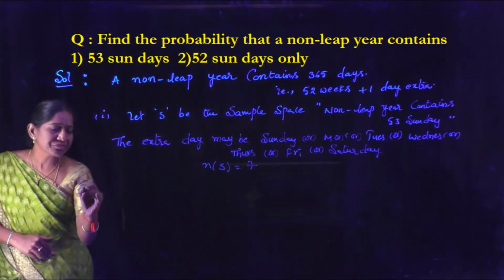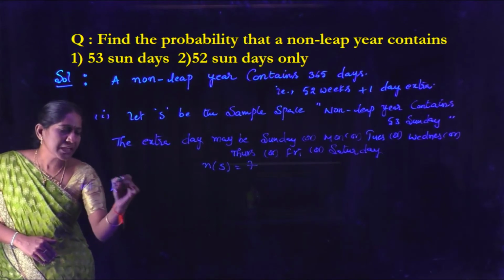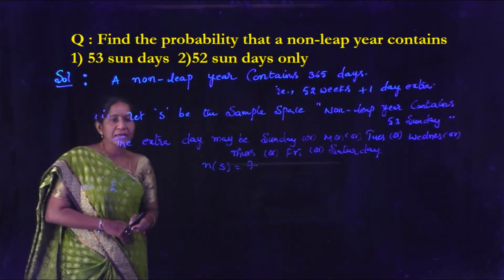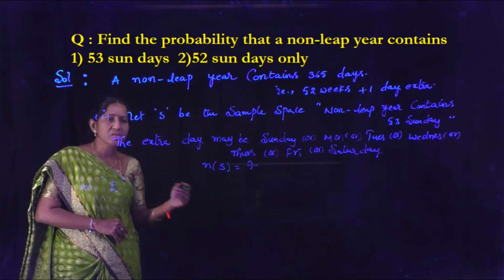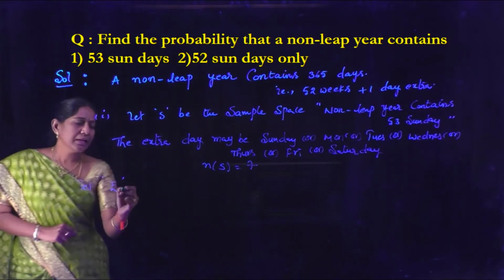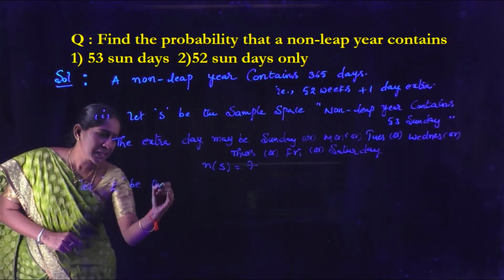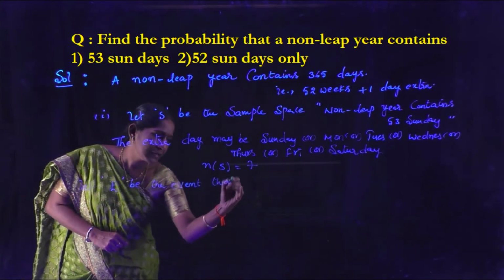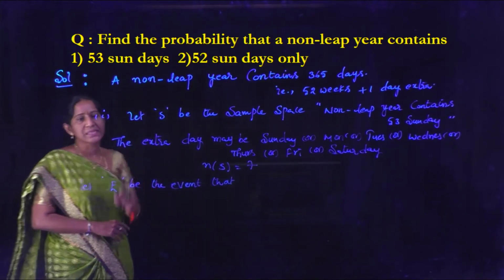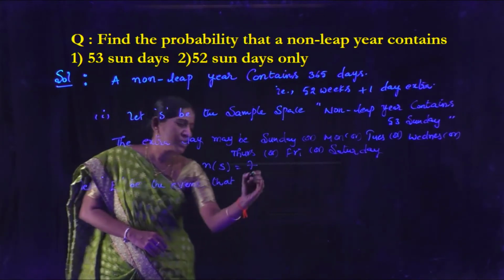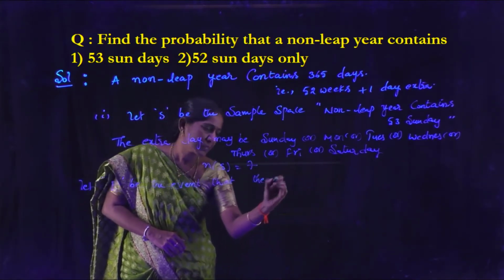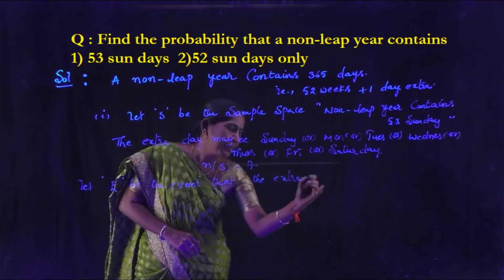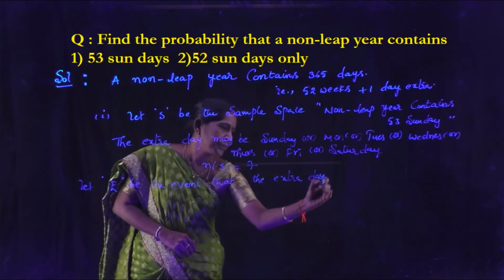Now, we have to find the probability that a non-leap year contains 53 Sundays. So, take it as event E. Let E be the event that the extra day should be Sunday only.